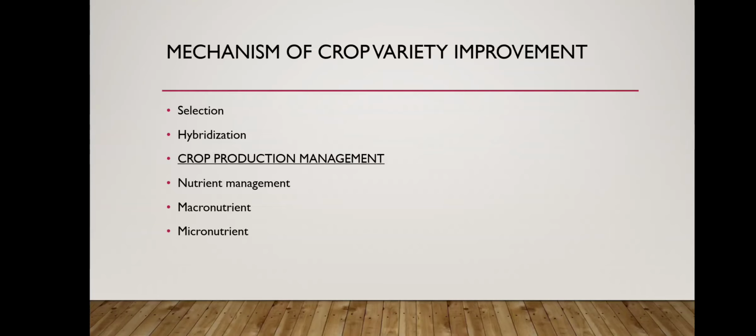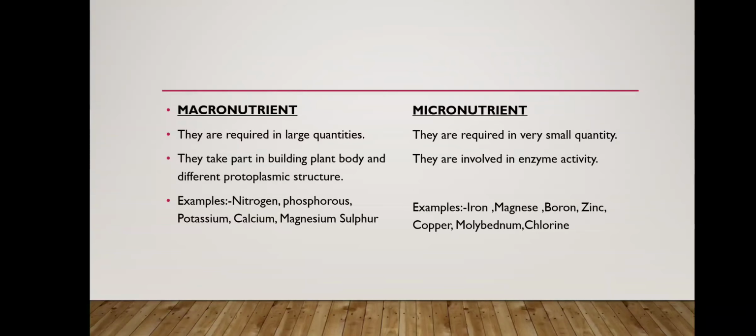Now next is crop production management. In that we will study nutrient management. Nutrient management means the nutrients which are required by the crop. Mainly the crop requires two types of nutrients, the macronutrient and the micronutrient. Plants get these nutrients from the air, water and soil. From the air, the plant gets carbon and oxygen. From the water, they get hydrogen and oxygen, and the rest of the nutrients they get from the soil.